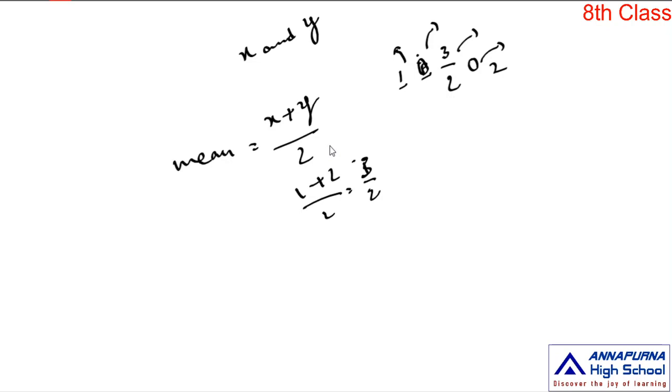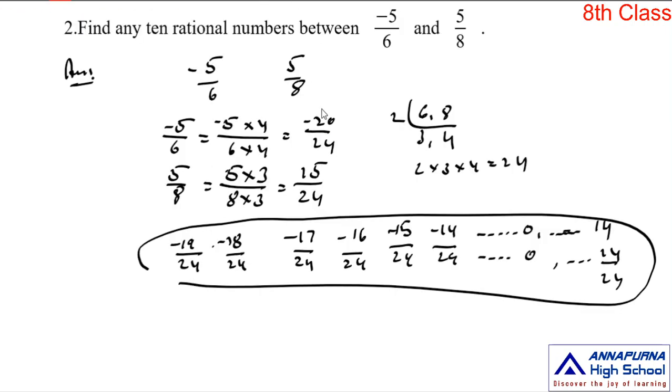But this is a very long process, so that's why I am not explaining that here. But when you find the LCM of the denominators of the given rational numbers and take the equivalent rational numbers, you can easily find a finite number of rational numbers in between the given two rational numbers. So this is the concept of rational numbers between two rational numbers.